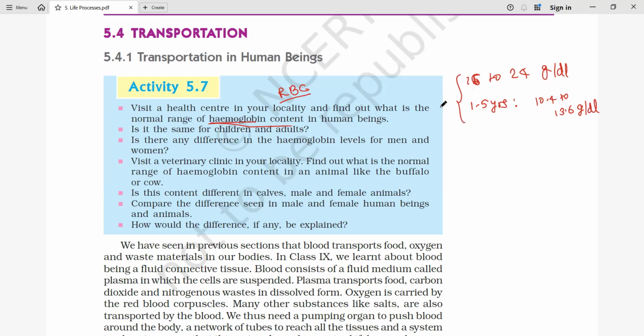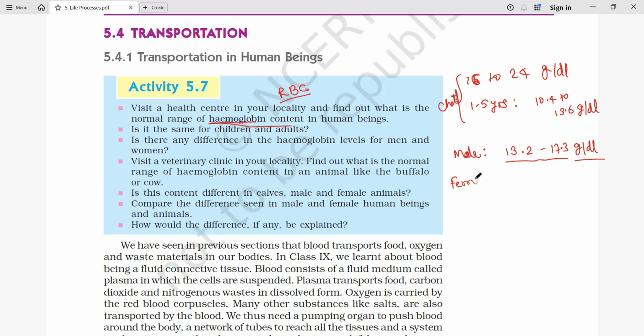So this is about the child. Now the child grows up further, and now it becomes an adult. In males, the range of hemoglobin is generally 13.2 to 17.3 grams per deciliter. This is the conventional unit, grams per deciliter. So in the male, what is the range? 13.2 to 17.3.